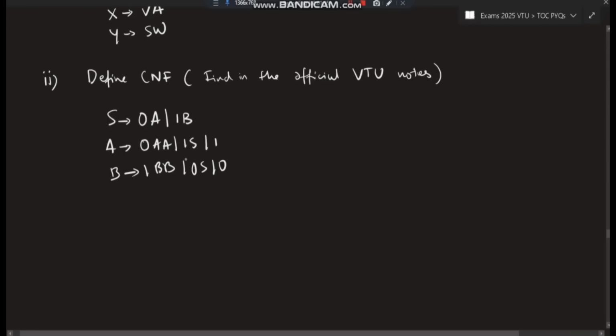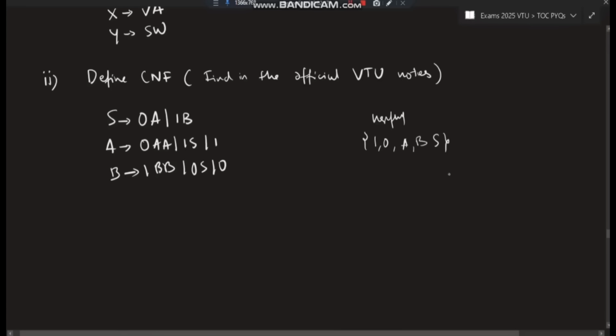Is there any useless production? Useless means those which are not useful. What is useful? Useful is the terminals. The terminals are 1 and 0. From where did 1 and 0 come? From A and B. A and B both are useful. If A and B are useful, 1 and 0 are also useful, and S is also useful. So all are useful. There are no useless productions. You can directly proceed with the question.